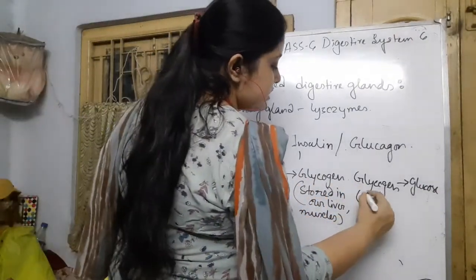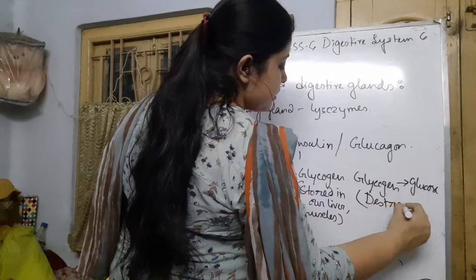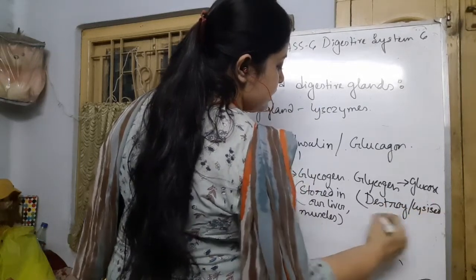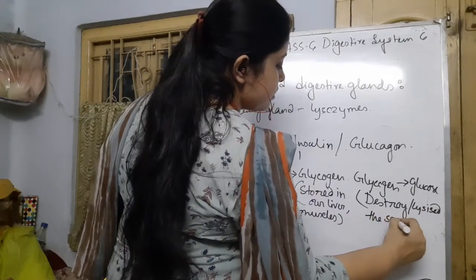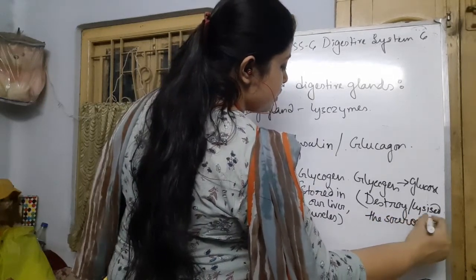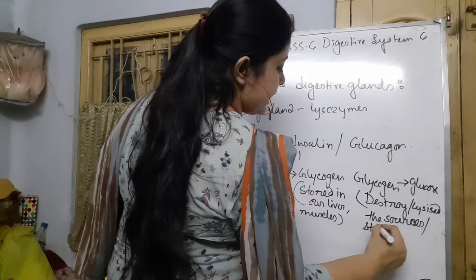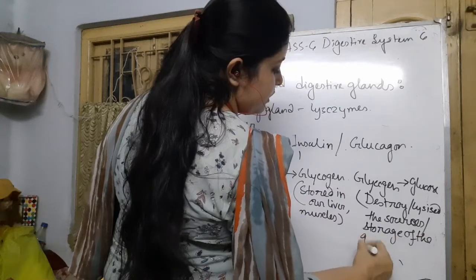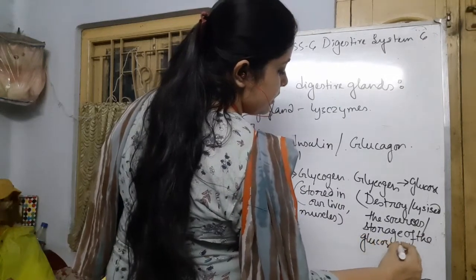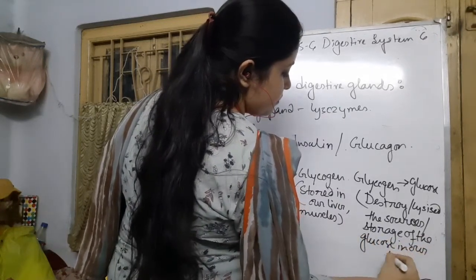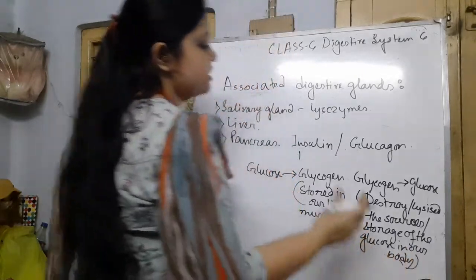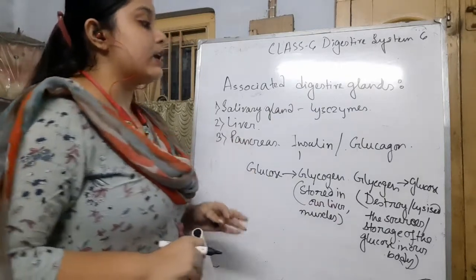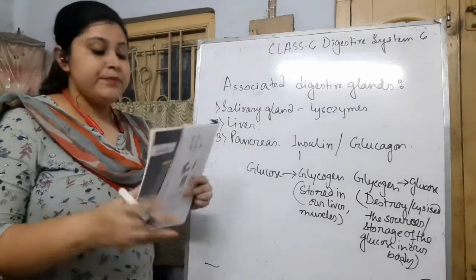It can break down the sources or storage of glucose in our body. So they have just the opposite roles. Okay, and all together they regulate the glucose balance in our body, in our blood.